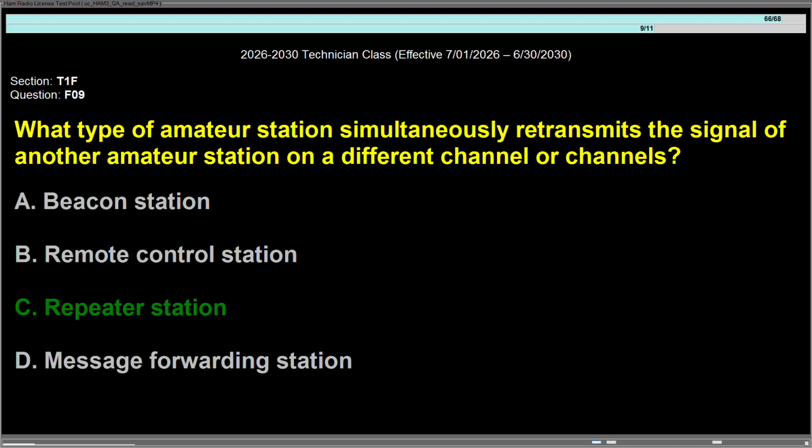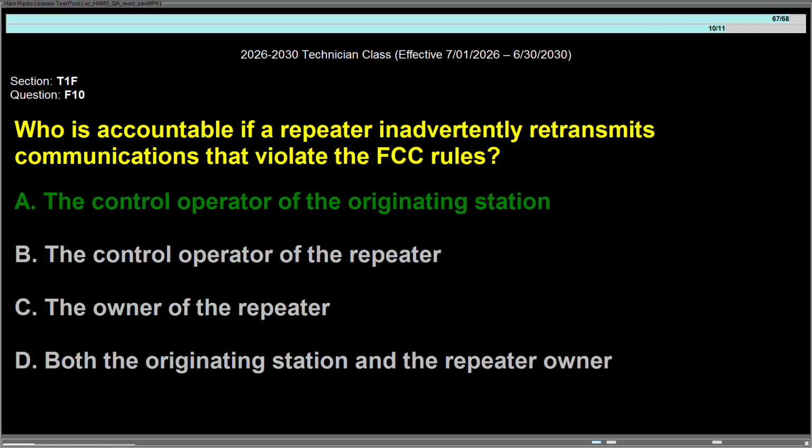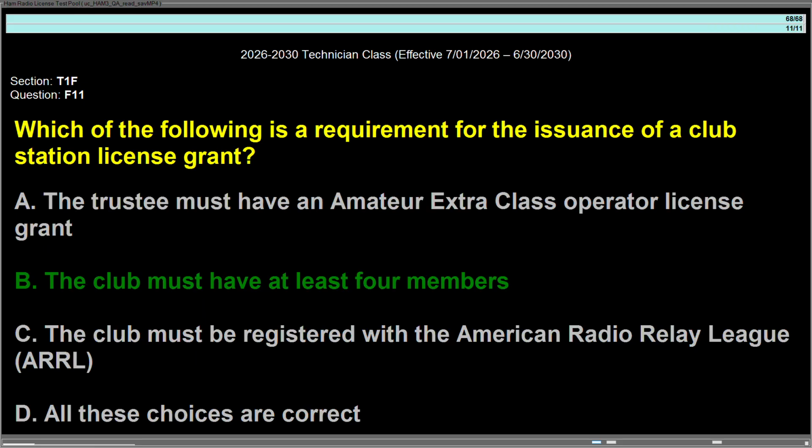Question Foxtrot 09, what type of amateur station simultaneously retransmits the signal of another amateur station on a different channel or channels? Answer is C, repeater station. Question Foxtrot 10, who is accountable if a repeater inadvertently retransmits communications that violate the FCC rules? Answer is A, the control operator of the originating station. Question Foxtrot 11, which of the following is a requirement for the issuance of a club station license grant? Answer is B, the club must have at least 4 members.